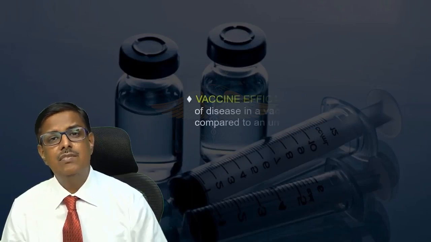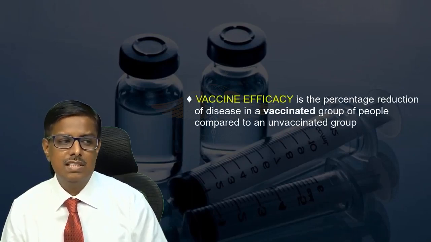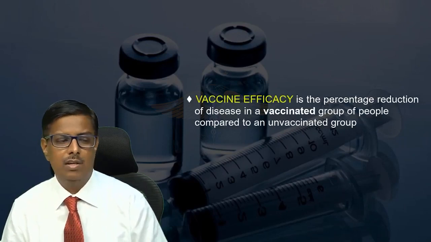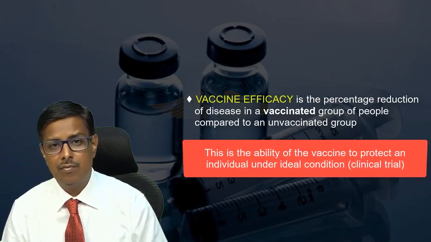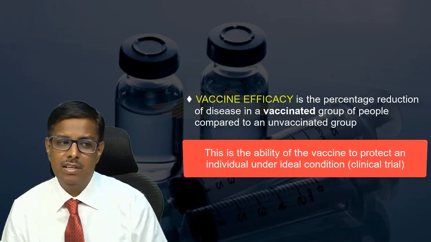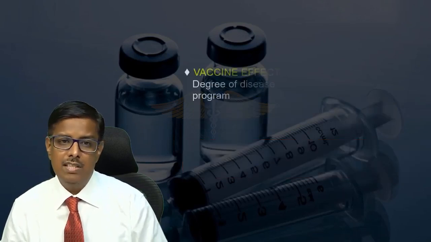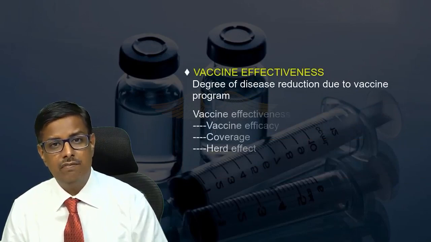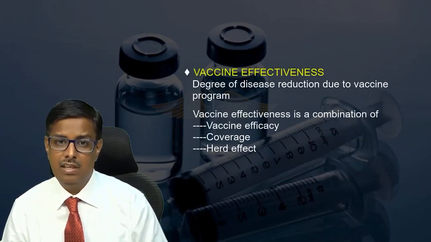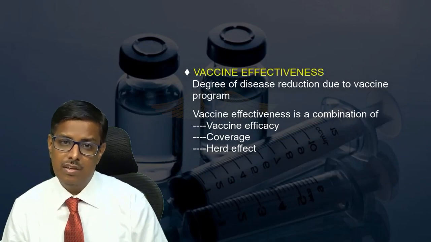Last point, what is the difference between a vaccine efficacy and vaccine effectiveness? Vaccine efficacy is the percentage reduction of a disease in a vaccinated group of people compared to an unvaccinated group. Now, this is the ability of the vaccine to protect an individual under ideal conditions, for example, in a clinical trial. But then what is the difference between an efficacy and effectiveness? Effectiveness is the degree of disease reduction due to vaccine program. Vaccine effectiveness is a combination of vaccine efficacy, coverage, and herd effect.